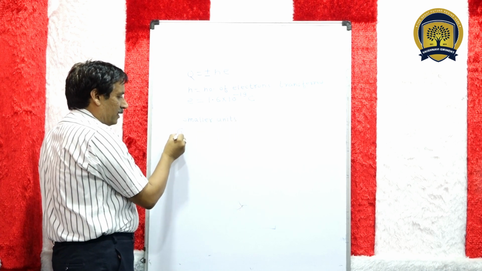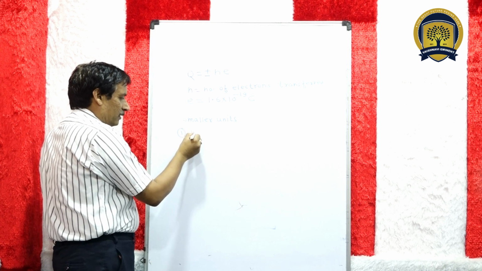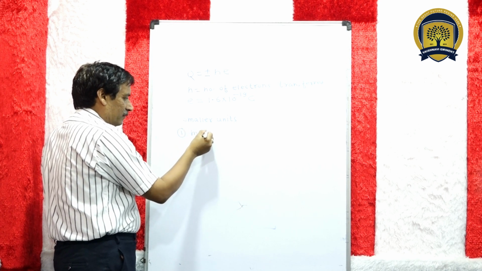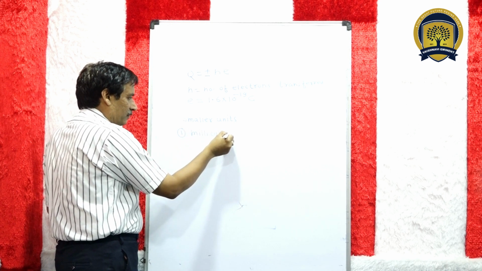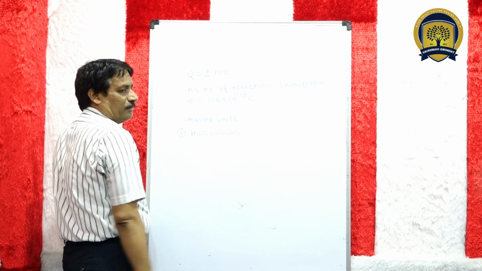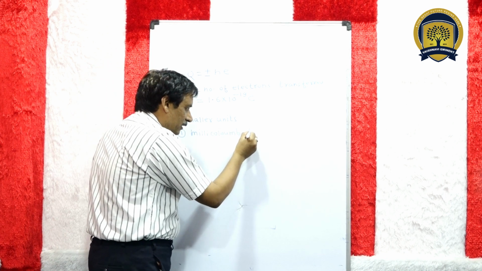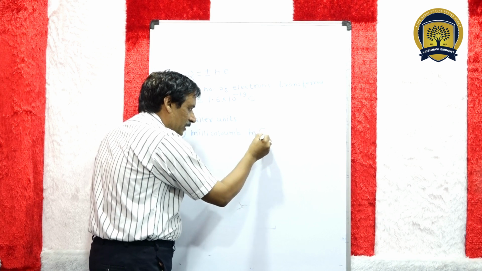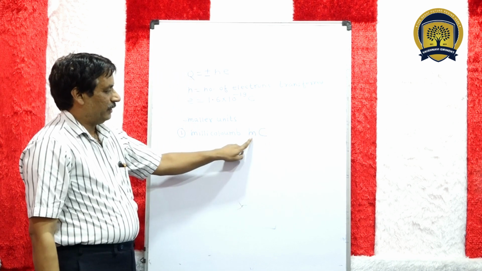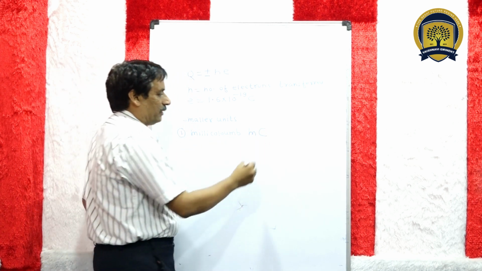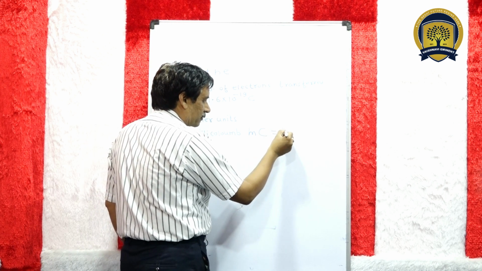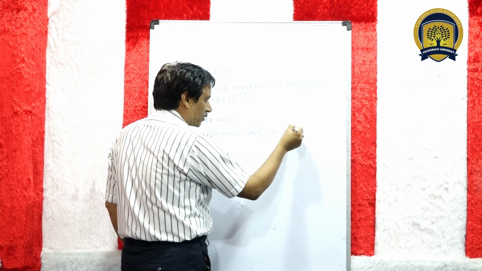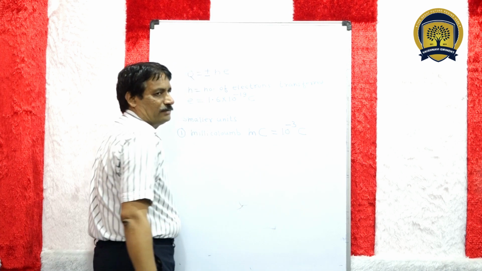In smaller units, number 1 is millicoulomb, mC, and this millicoulomb is 10 raised to power minus 3 coulomb.